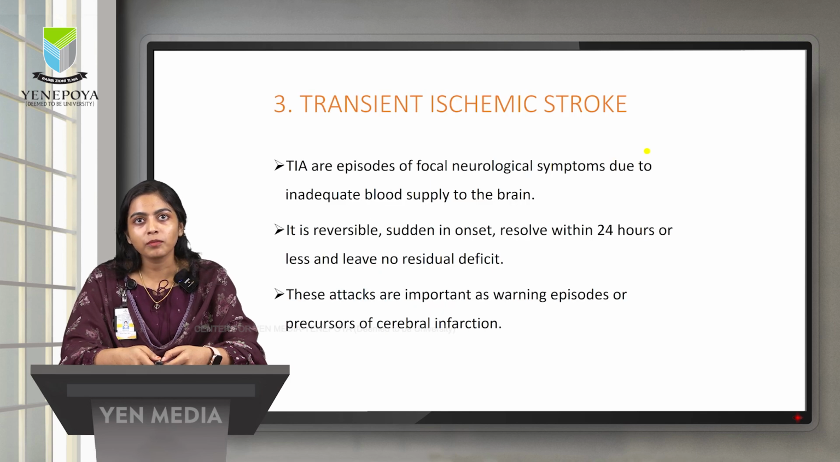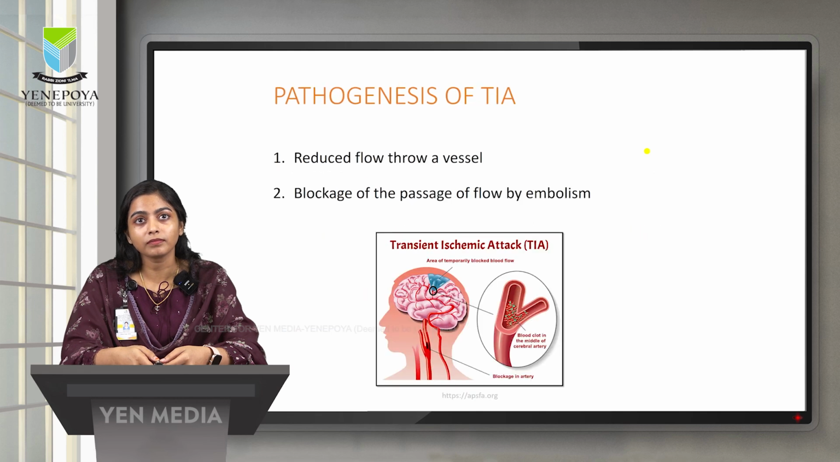So the last type, which is a subcategory of ischemic stroke, is transient ischemic attack. These are just episodes of focal neurological symptoms due to inadequate blood supply to the brain. So these are actually called mini strokes, as they last only a temporary time. These are reversible, sudden in onset, they resolve within 24 hours and leave no residual deficit. These attacks are important as they are warning episodes or precursors of cerebral infarction.